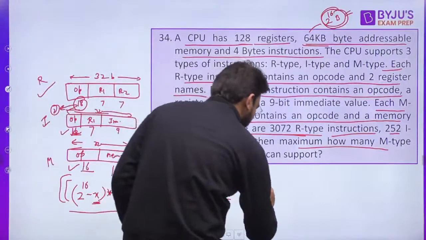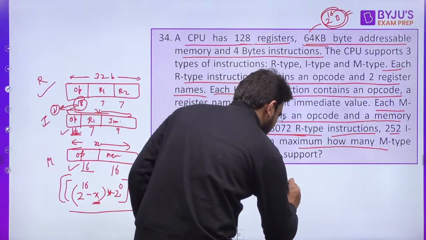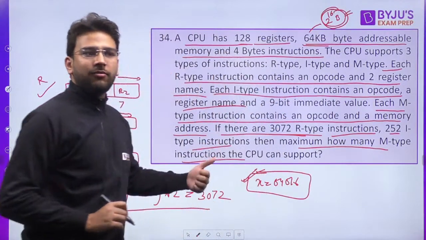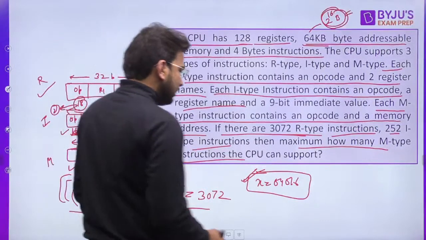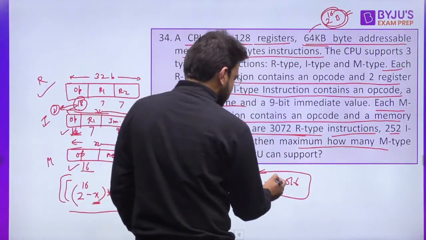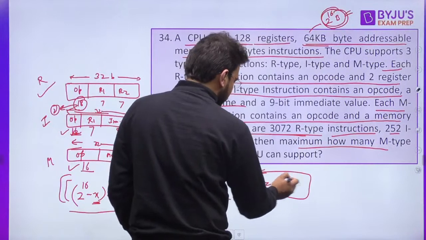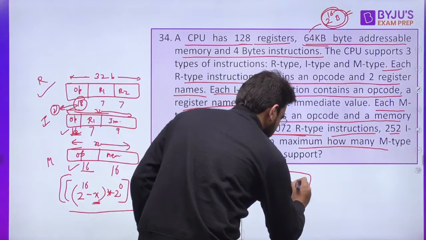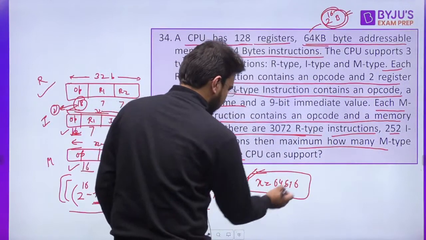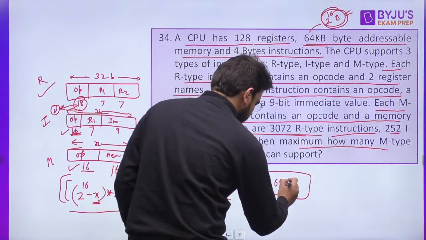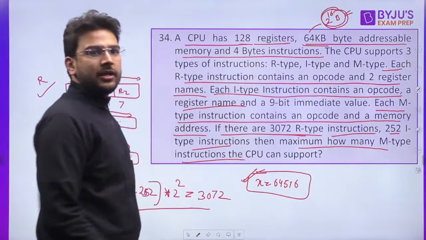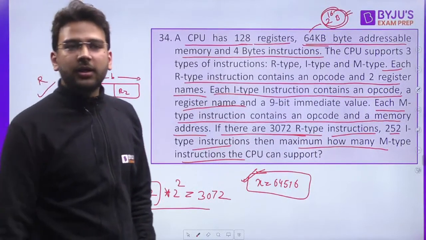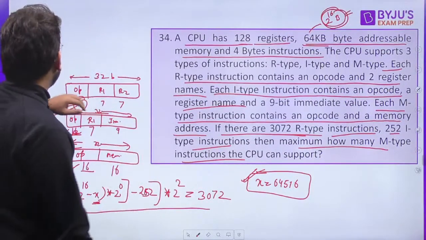64516, yes, that is correct. X value will be equal to 64516. Guys, perform the calculation carefully because these questions are not very difficult, but yes, if you are not performing the calculation carefully, you may commit a silly mistake. So I hope it is clear. Yes, 64516 is the correct answer. Suhas, yes, your answer is absolutely correct. Okay guys, let's proceed to the next question now.